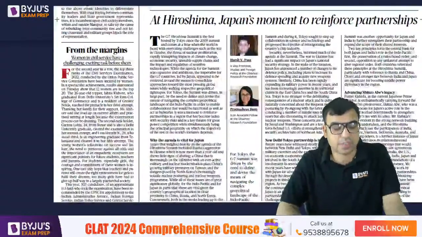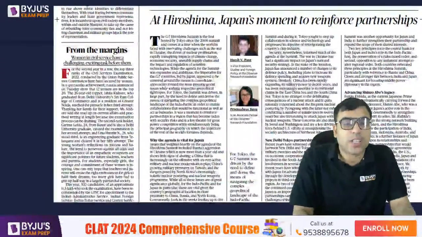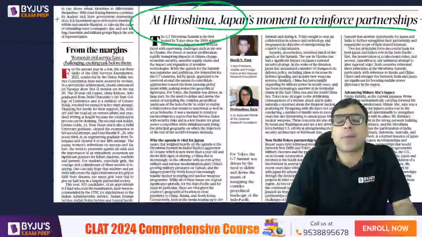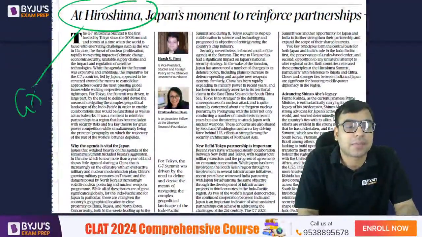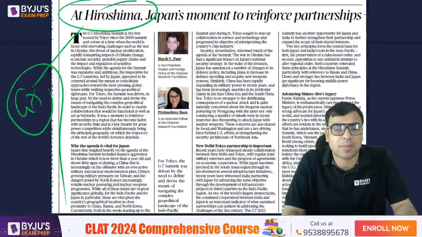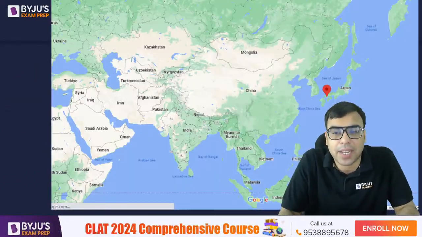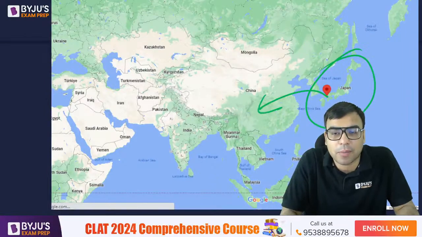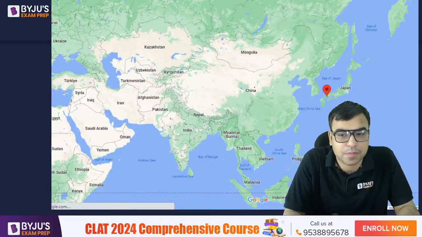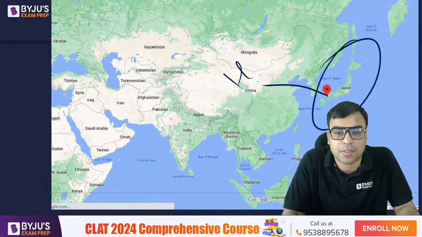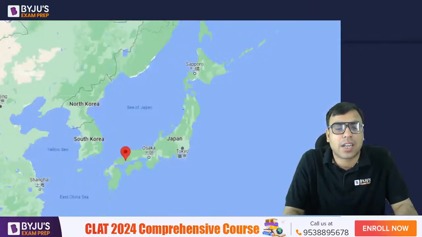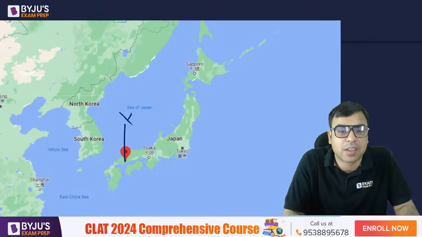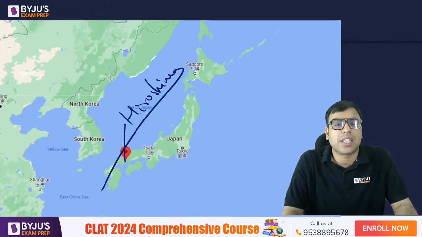Okay, yes. Now, there's a question, there's an article: Hiroshima, Japan's moment to reinforce partnership. Again, we are talking about the G7 summit, है ना. अभी recently Hiroshima में G7 summit हुआ था. Hiroshima is a place in Japan. यहाँ पे आपको Hiroshima मिलेगा. ये जापान है, ये Hiroshima. Okay, yes, है ना. ये जापान है, यहाँ पे Hiroshima. Okay, yes. ये सारे islands हैं.